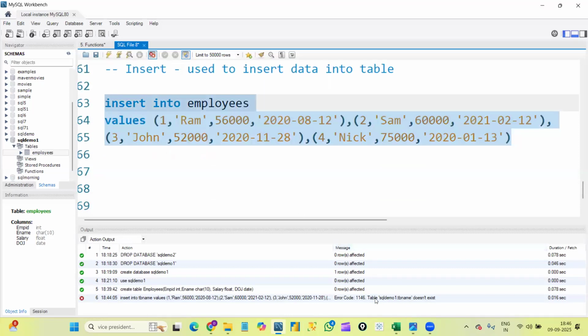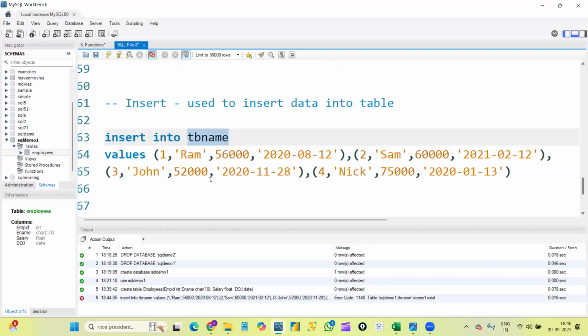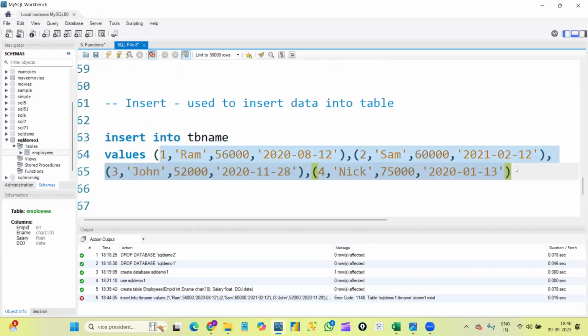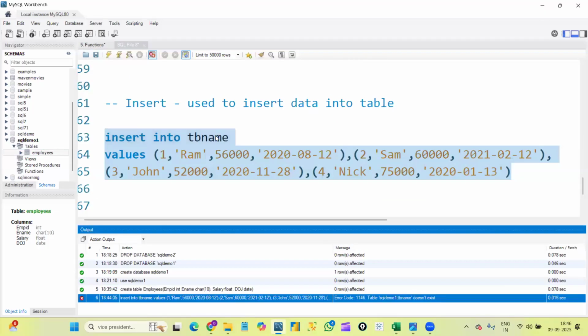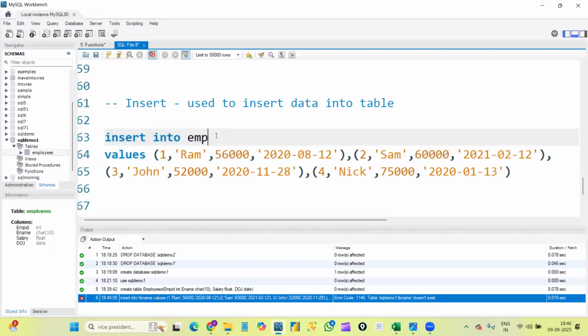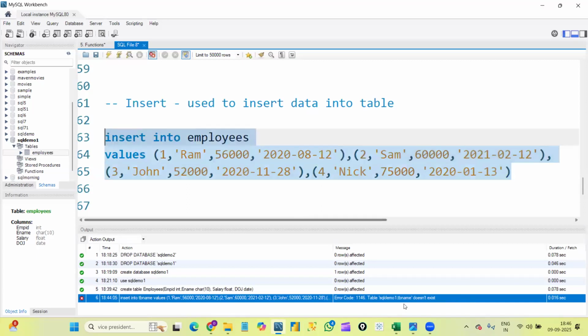I got an error stating that table SQL demo1 dot table name doesn't exist, because previously I wrote table name when I started writing the syntax, and within the syntax I gave the values. This table name is not a table here. We have employees as the table name. That is the reason; without seeing that, I just executed and it gave me the error. So I'm removing this one, giving the table name as employees, and executing once again. So if we make any mistakes, it will give us very clear error messages here.